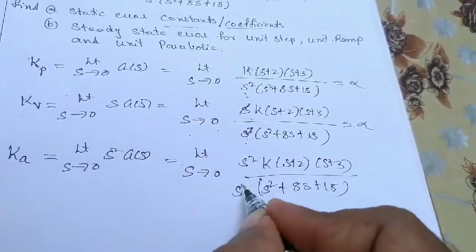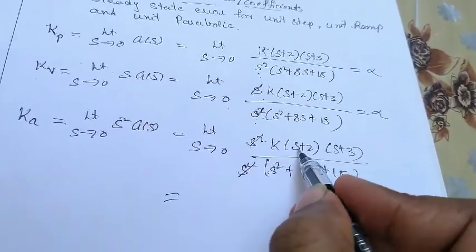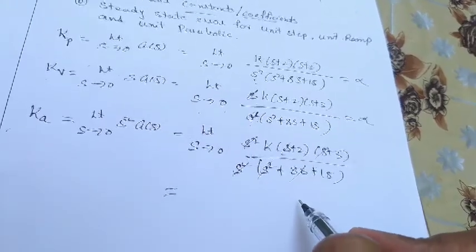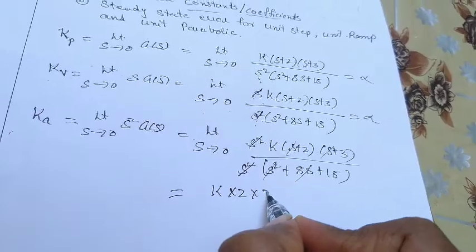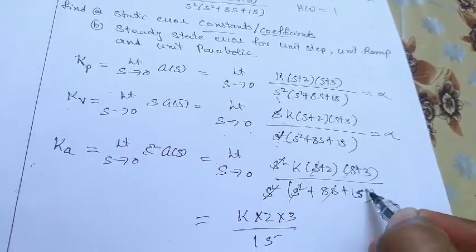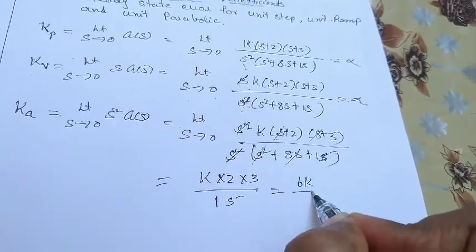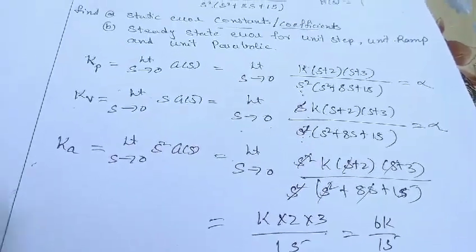So here s square will get cancelled. Later on, if you substitute 0 here, this will be 0, this will be 0, this will be 0, this will be 0. So what is remained? The remaining is k into 2 into 3 divided by 15. This is 15, this is not 18, 15. So what is the value? This is 6k by 15. Right? So we get only Ka.